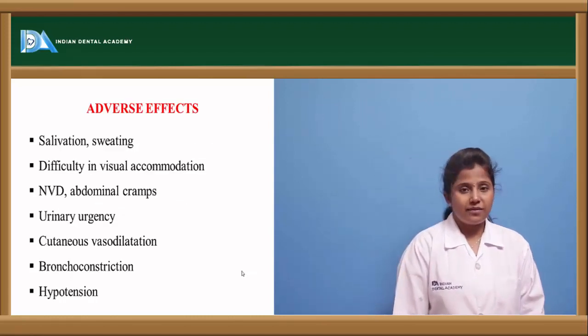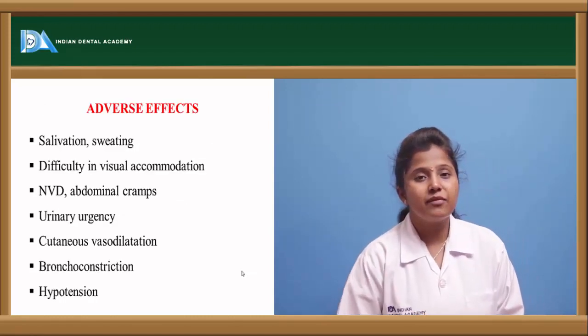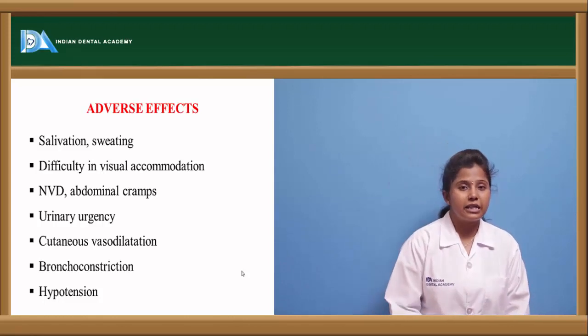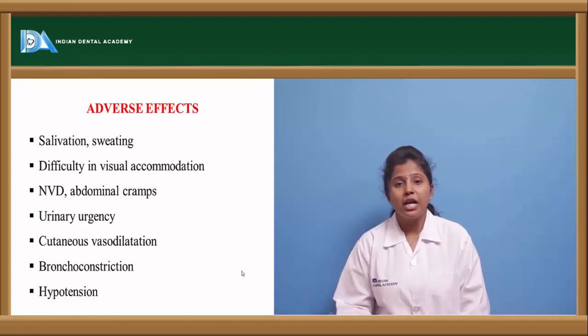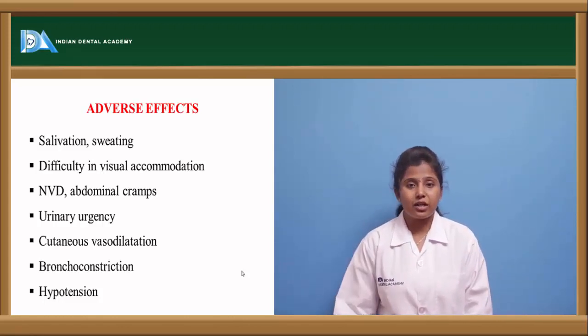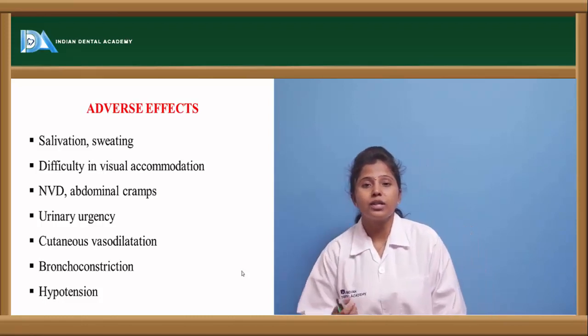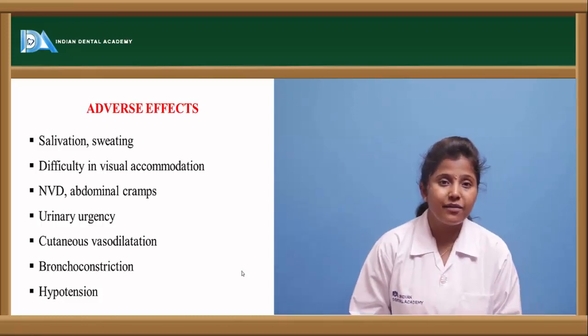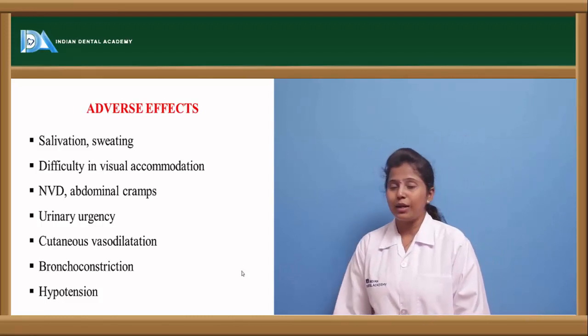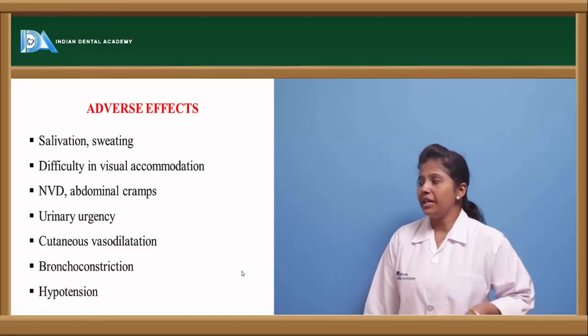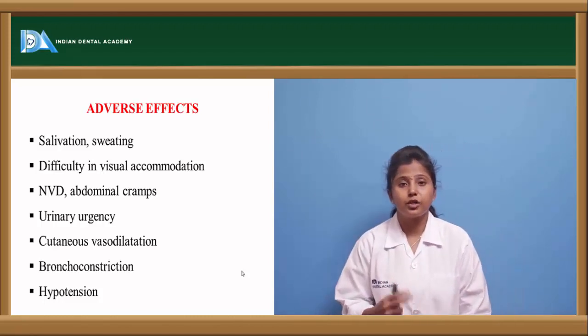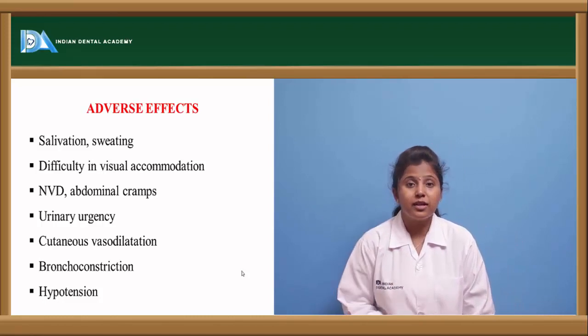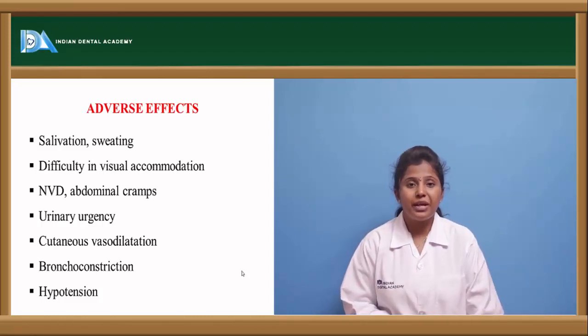What are the adverse effects? What happens if cholinergic drugs are given in an increased dose? In increased doses, they cause oversecretion of glands, like salivation, sweating as well as lacrimation, and there will be difficulty in visual accommodation. As there will be excessive lacrimation, the vision of the person will be impaired.